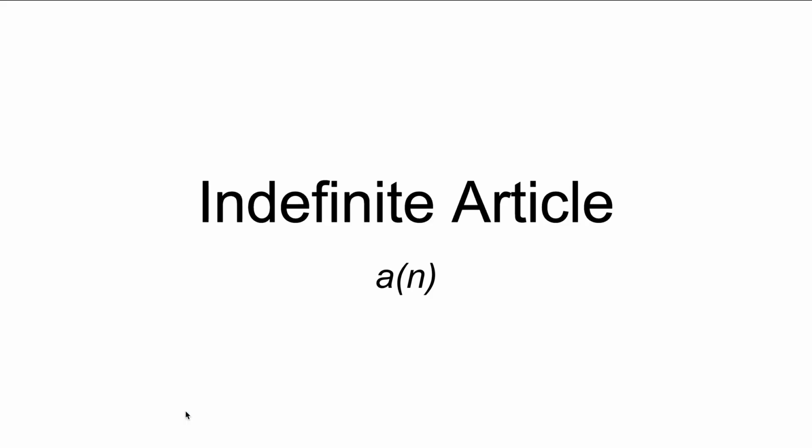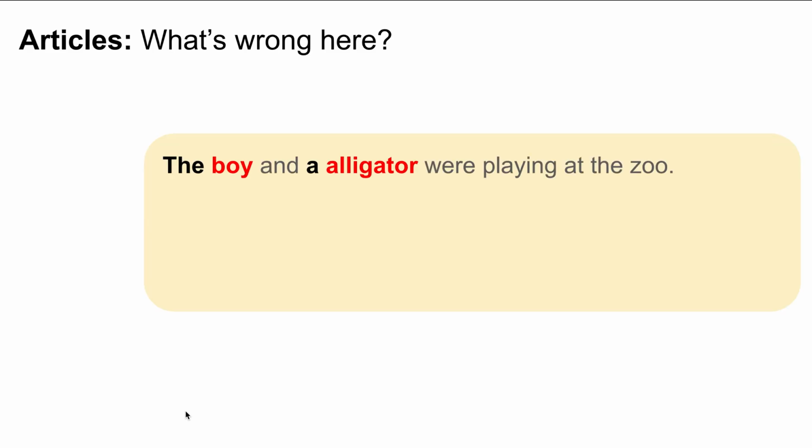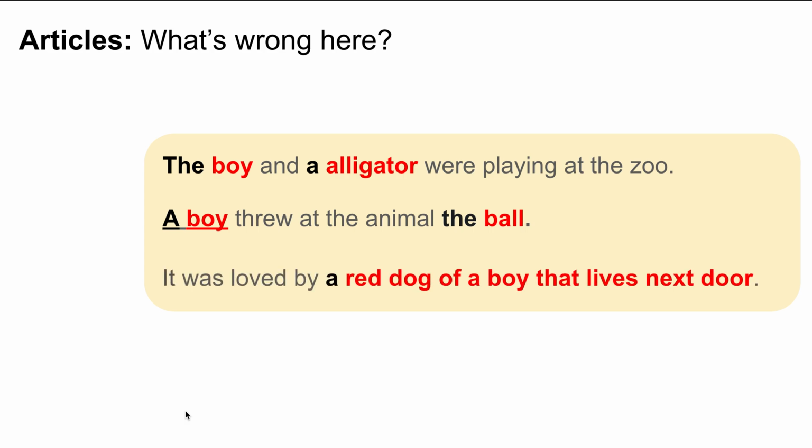Moving on to the indefinite articles a and an. Again, I'm going to read this paragraph to you, and I would like you to take about 10 seconds afterwards to think about what wrong article usages are present. Here we go. The boy and an alligator were playing at the zoo. A boy threw at the animal the ball. It was loved by a red dog of a boy that lives next door. Okay, take 10 seconds now to think about what is wrong with this paragraph.